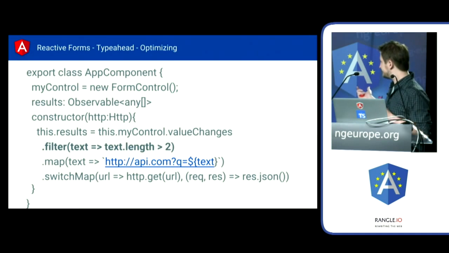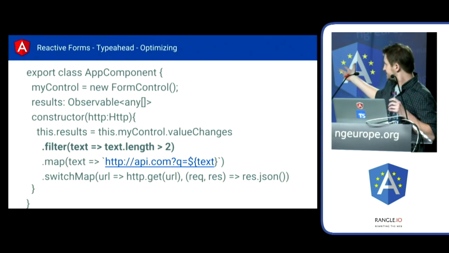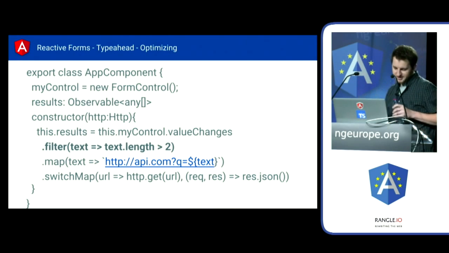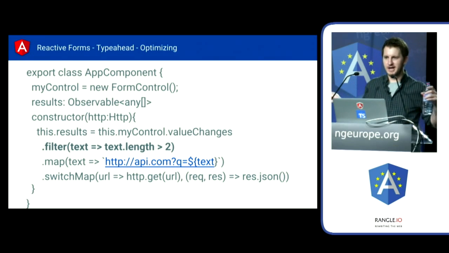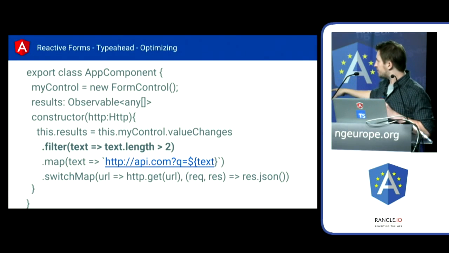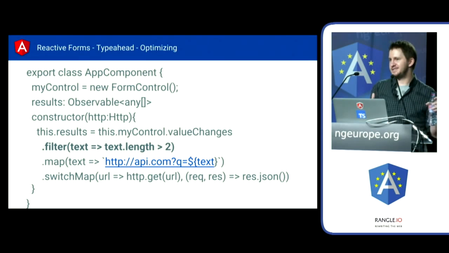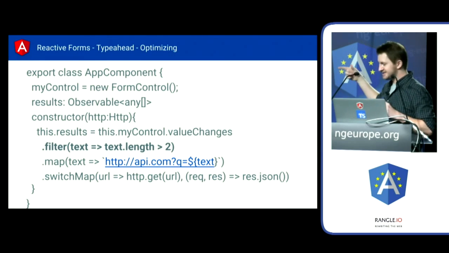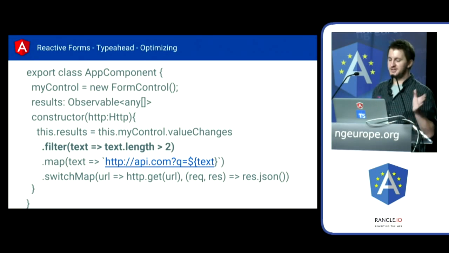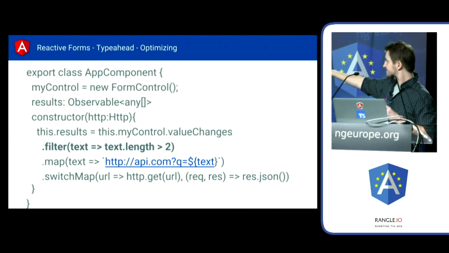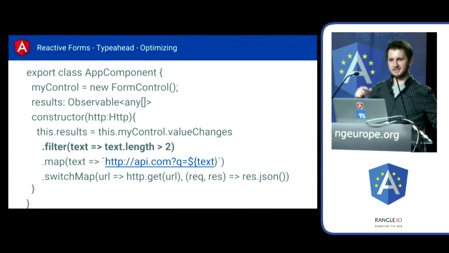So back to the typeahead, right? Again, we start with our results that's being assigned. We're doing our valueChanges, filter. Now, one of the things that's interesting here is that when you're typing in an input box, you probably don't want to do a query with, like, the letter A, right? It doesn't make sense to just send A out to the server. And so you probably want to wait until you've got a couple of letters, 2 or 3 letters in the box, right? So we're just going to add filter. This is a simple optimization. This means no values will come past the filter pipe unless the text is longer than 2 characters, right? So again, we don't want to send tiny queries to the server.